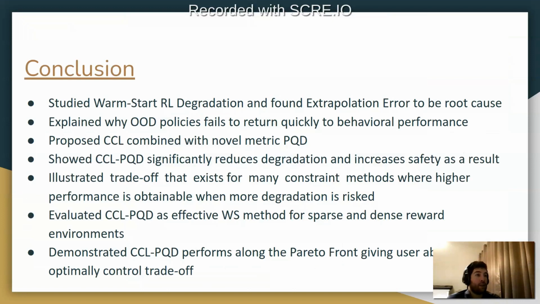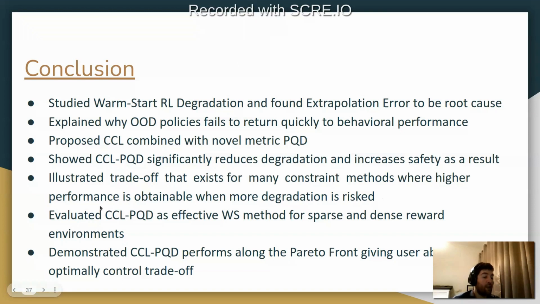In conclusion, we studied warm start reinforcement learning degradation, and found extrapolation error to be the root cause. We explained why out-of-distribution policies fail to return quickly to behavioral performance. We proposed CCL combined with the novel metric PQD. We showed CCL-PQD significantly reduces degradation and increases safety as a result. We illustrated that there's this trade-off that exists for many constraint methods, where higher performance is obtainable where more degradation is risked.